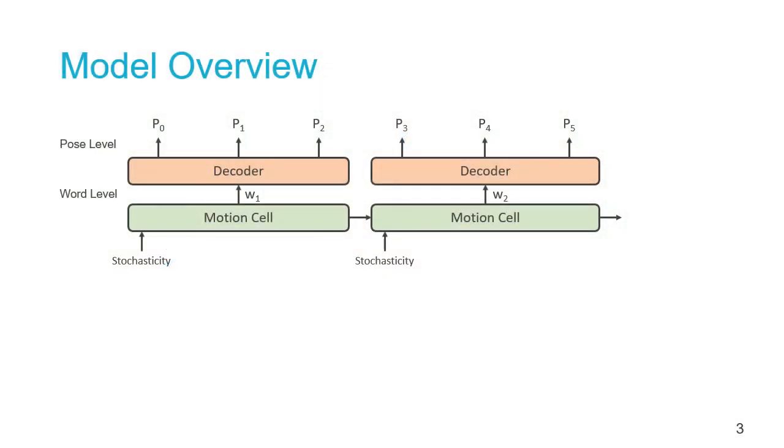Our model makes use of high-level abstract representations, which we call motion cells, which are shown here in green, and low-level deterministic components, which are shown here in orange, which convert these high-level representations into poses. Stochasticity in our model is injected at the high level across both the spatial and temporal domains, thereby increasing the consistency of the resultant action to a given stochastic perturbation.